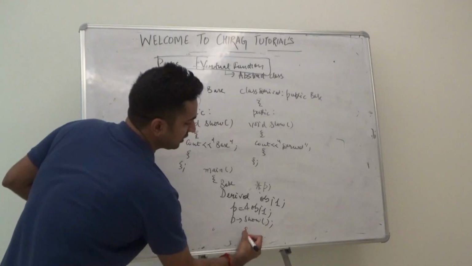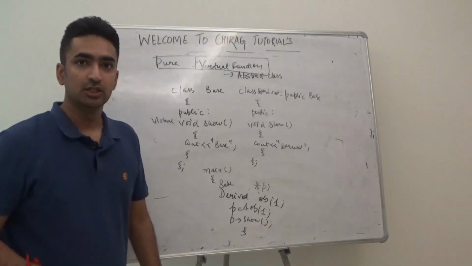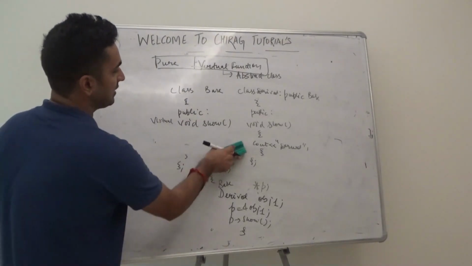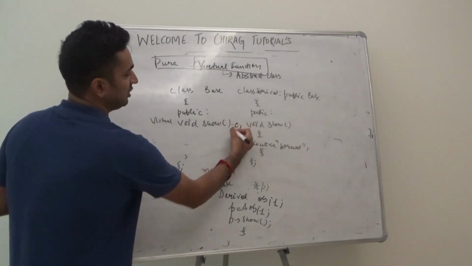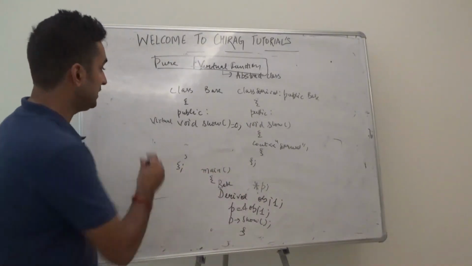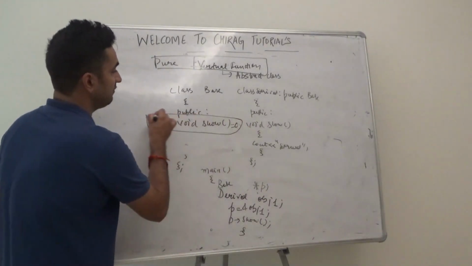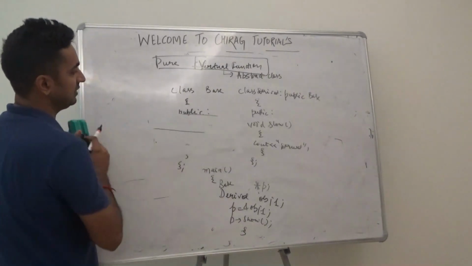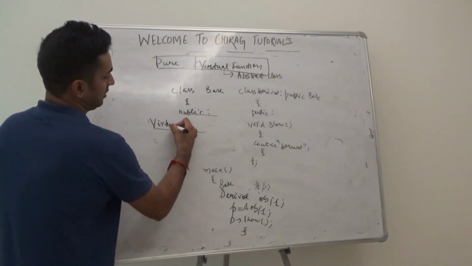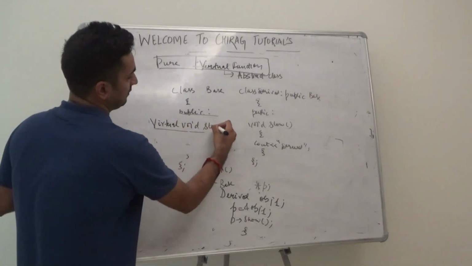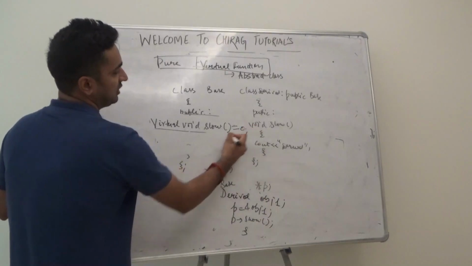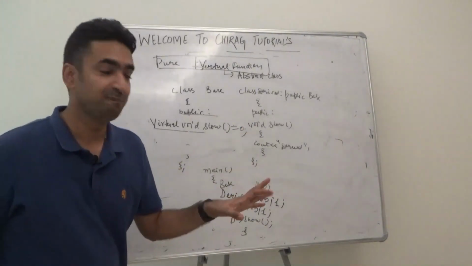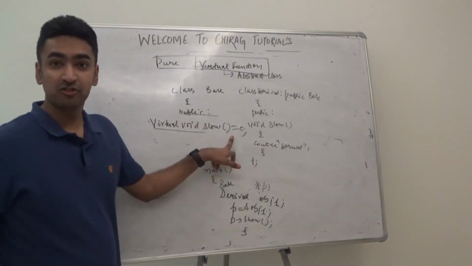Since the base class function is of no use, what we will do is declare it as virtual void show equal to 0 semicolon. This is known as a pure virtual function. I'm just writing it again: virtual void show equal to 0. This is known as a pure virtual function, and it does not have a body.